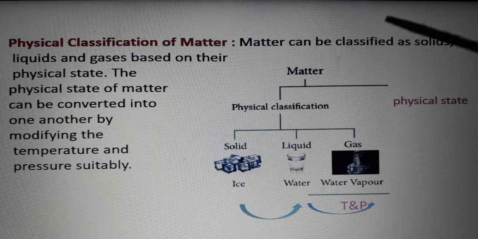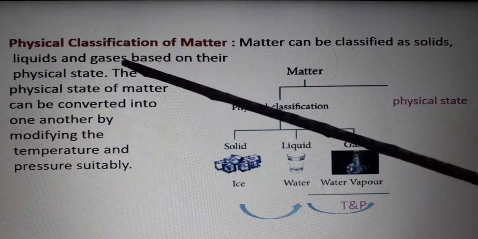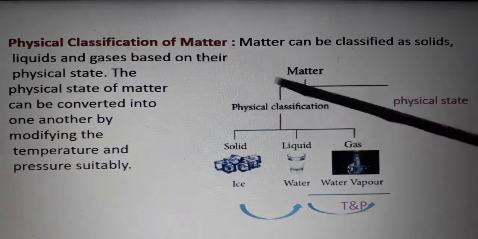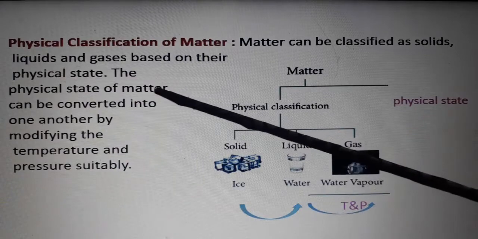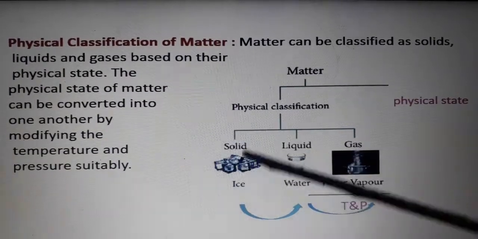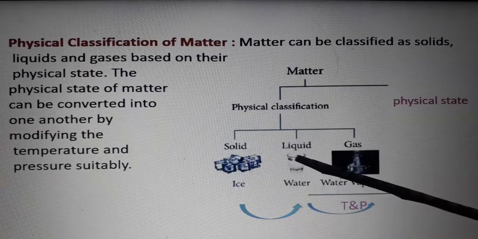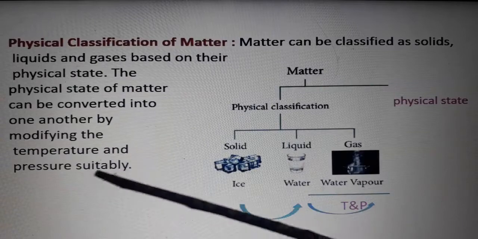Matter can be classified as solids, liquids and gases based on their physical state. The physical states of matter can be converted into one another. One form is converted into another form by modifying the temperature and pressure suitably.